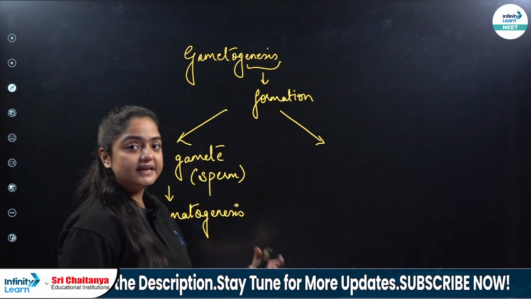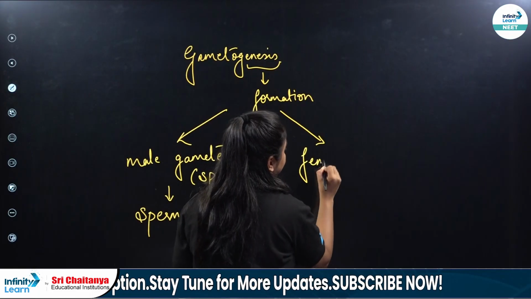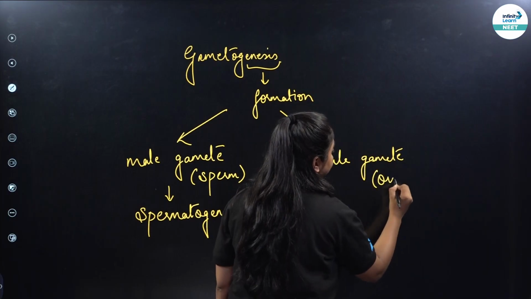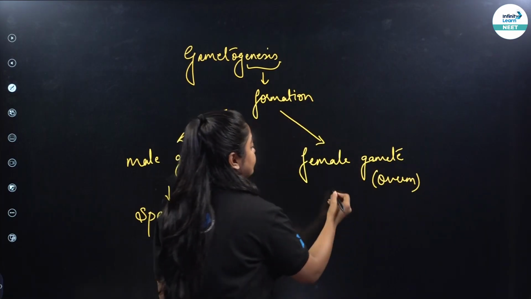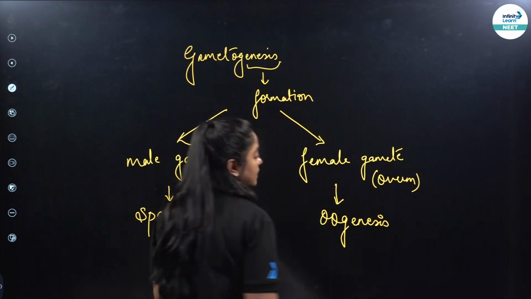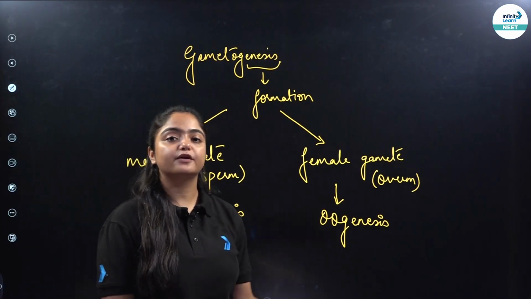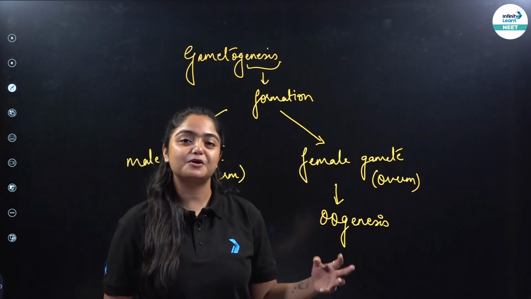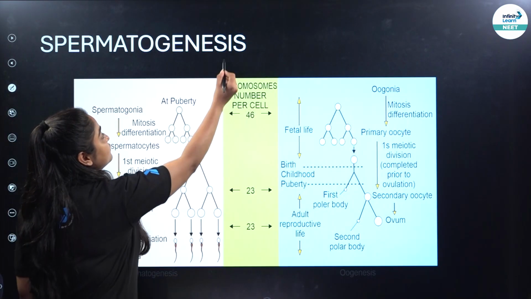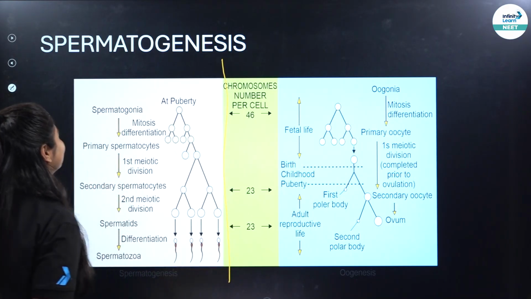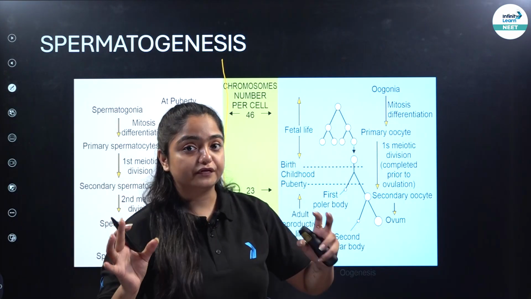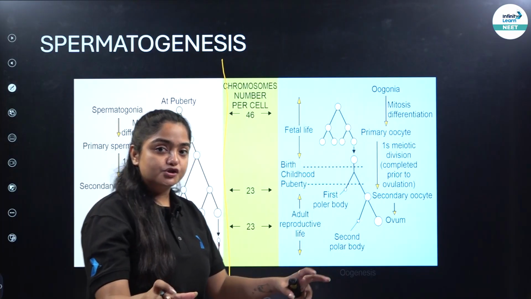The next gamete is your female gamete. The female gamete is known as your ovum. Hence the process of formation of the ovum is known as oogenesis. Correct? So quickly, with the help of certain diagrammatic representations, we will be understanding spermatogenesis and oogenesis. Let's get started with spermatogenesis. So you have to focus on this area over here, right? When I talk about spermatogenesis, there are a lot of differences between both the gamete formations, correct?